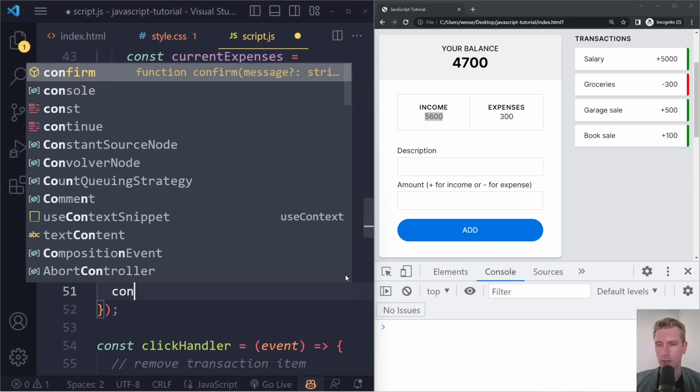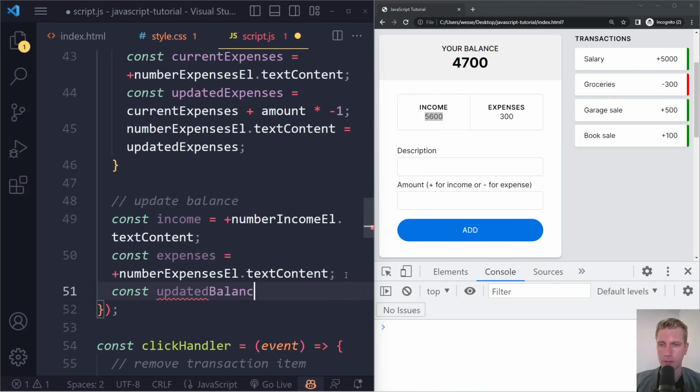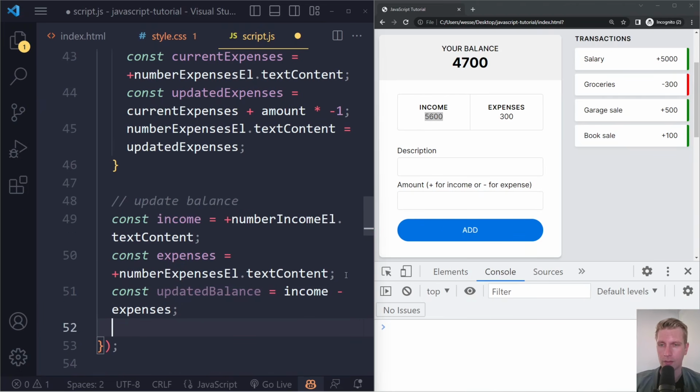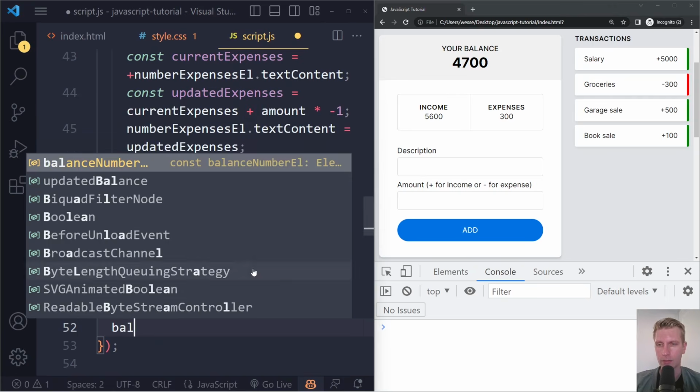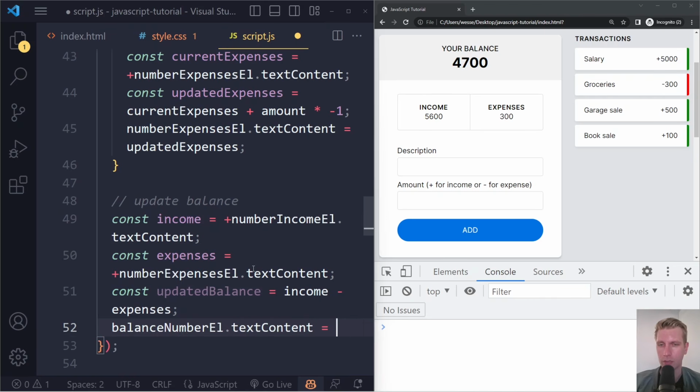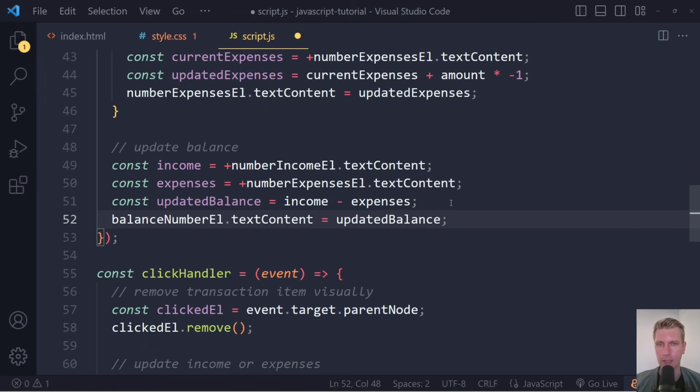And then we can calculate the updated balance. So updated balance is income minus expenses, right? And of course, then we need to actually set that here in the HTML. So we have a reference to that already, balance number element. We can set its text content to be whatever the updated balance is, right? Take the current income, take the current expenses, calculate what the updated balance should be, and then actually reflect that here in the HTML, right?